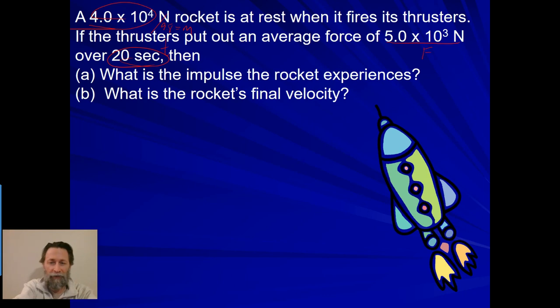Now, there are a couple different things happening here that we'll look through, but since we're specifically only looking at the rocket and not really any of the stuff that's getting thrust out the back, we can take that equation that we had on the previous slide and say, well, the impulse is equal to the change in momentum. Remember that impulse is equal to force times time, and that the change in momentum is going to be mass times the final velocity minus mass times the initial velocity.